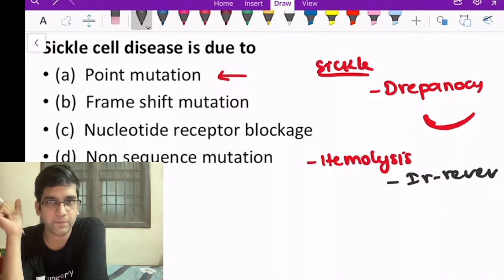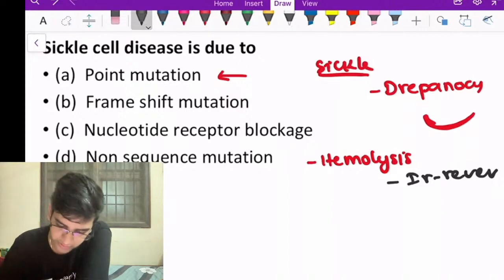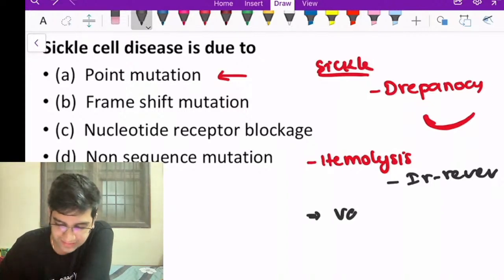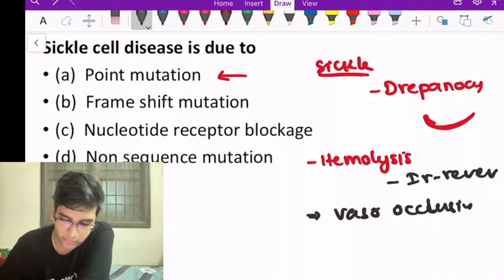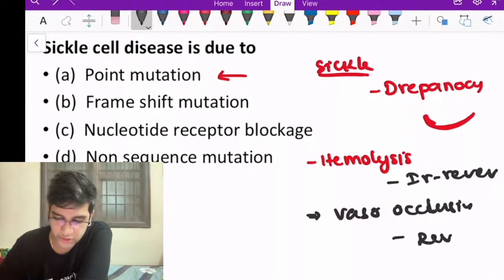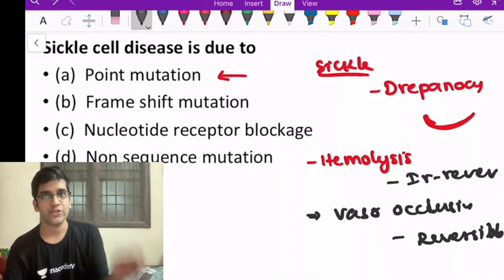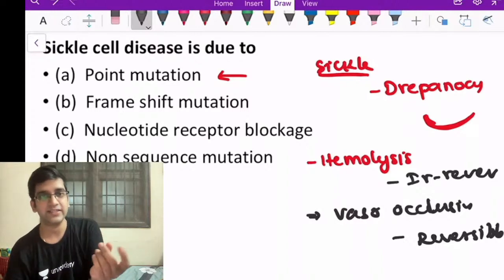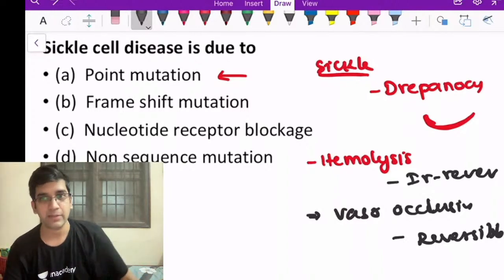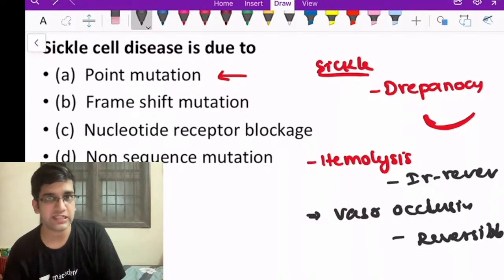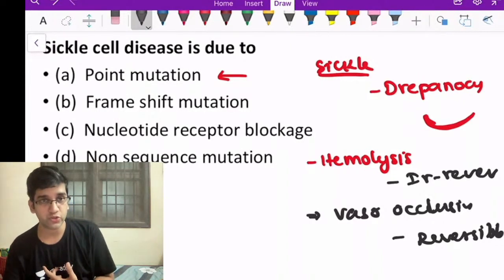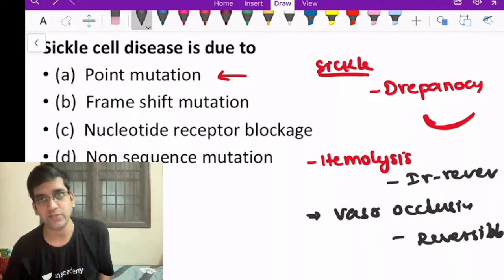Perfect. And all other causes of vaso-occlusive crisis is by reversible or irreversible? It's by reversibly sickled cells. Fine. Vaso-occlusive crisis, your dactylitis, the non-healing ulcer, the priapism, everything is due to reversibly sickled RBC, including your acute chest syndrome. Only hemolysis is due to irreversible sickle RBC.